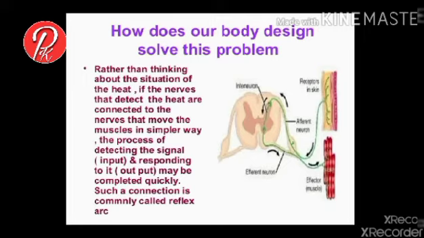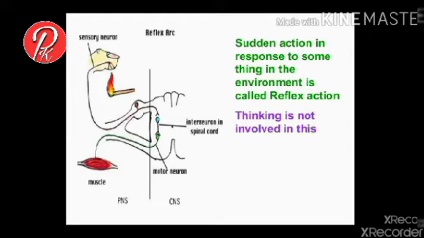The path traveled in reflex action is called the reflex arc, or the path traveled from receptor to effector is also called the reflex arc. Here we see some harmful situations where an immediate response is required in the environment with the help of reflex action. Here, thinking and processing are not involved in this process.